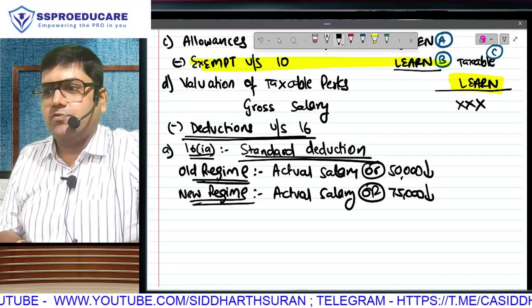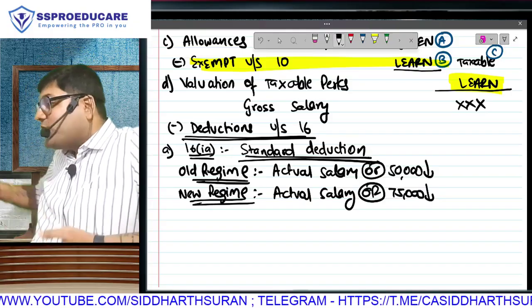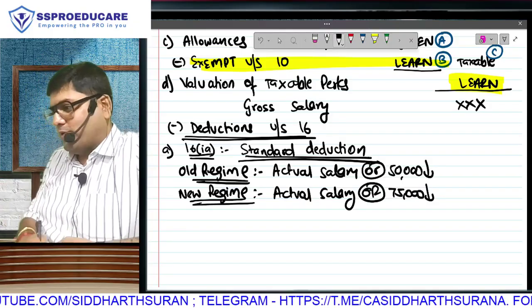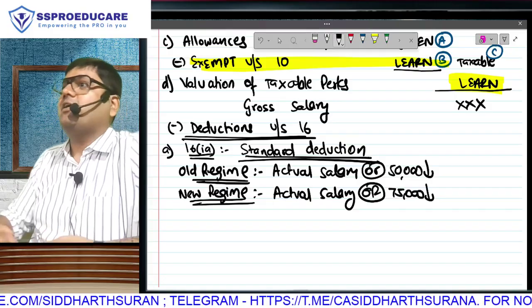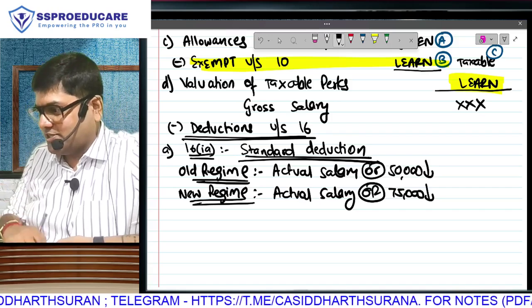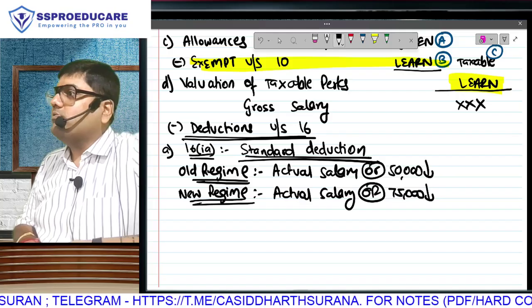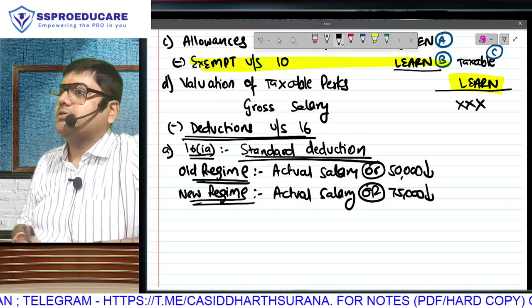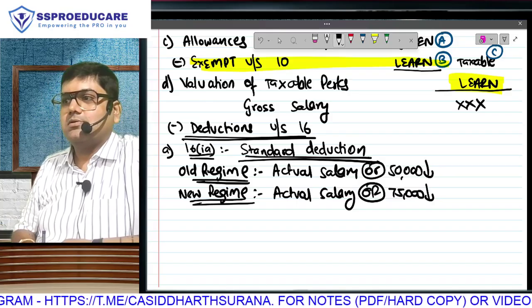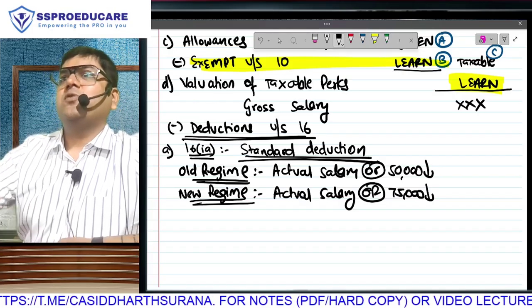You are motivated to therefore opt for the new regime, it's a scam bro. What extra are you getting? Tell me, no. If you are motivated to go to the new regime, what is the extra thing that you are getting? Identify that. 25,000 is the extra benefit. 50,000 you are getting in the old regime also. For this 25,000, you will end up losing tax benefits worth crores, which we will discuss once we go to the old regime and new regime of tax.